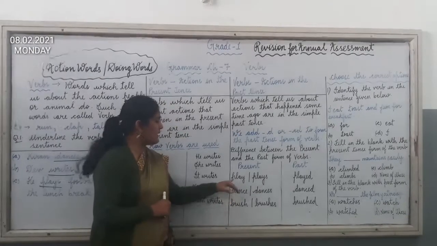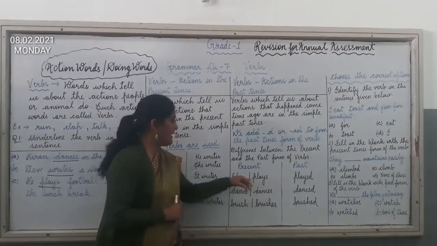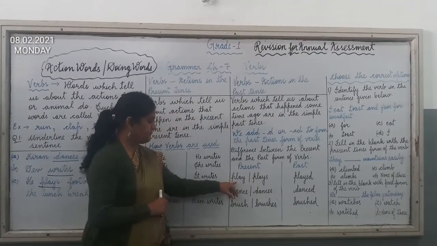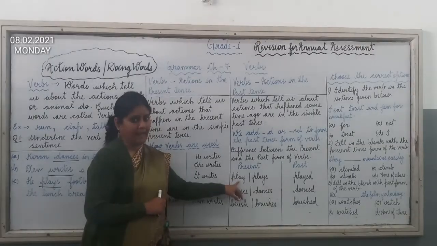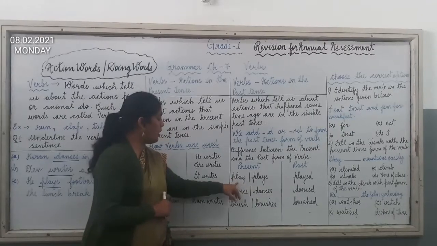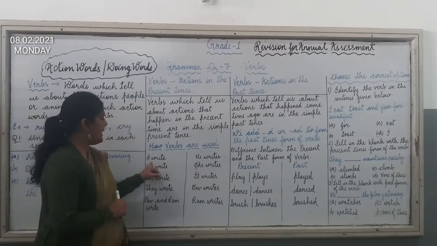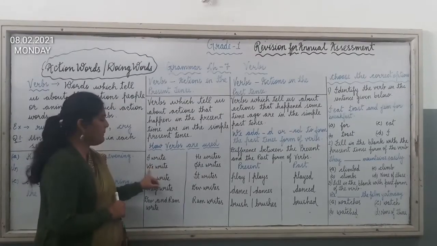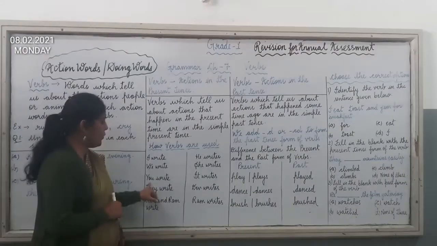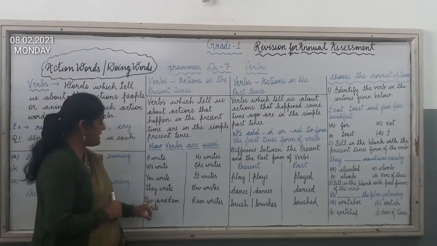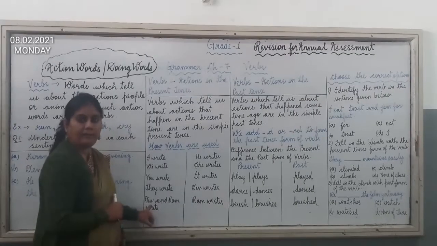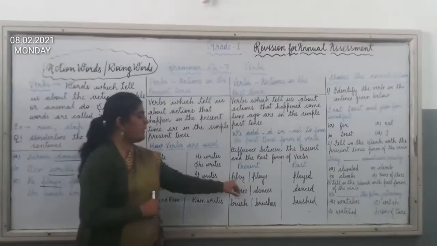In the present tense, play, plays. Here we have not added s. Okay, because it can be I play, it can be we play, it can be you play, it can be they play, it can be Dev and Ram play. In this case, we will not add s to the verb.